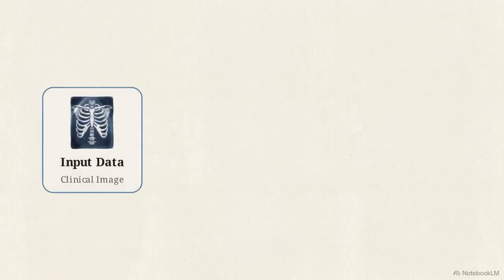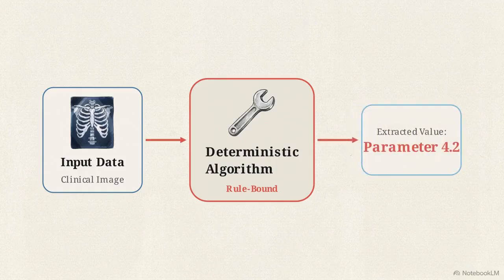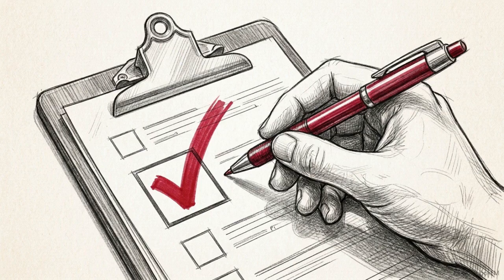As this flowchart illustrates, these tools only retrieve or organize existing data. They are not programmed to invent new narrative facts. Therefore, the required faculty action is a standard review, verifying the output for readability and tone. Since their architecture restricts them from inventing medical data, deterministic tools fit within our standard proofreading workflows.